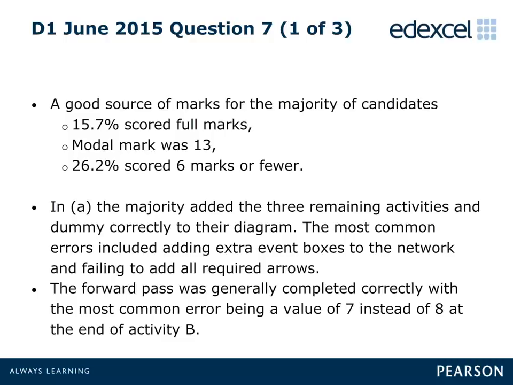Occasional errors included the absence of some or all of the arrows that needed to be added to the additional arcs. Or, more worryingly, many candidates added additional events to their diagram. In Part B, the forward pass was generally completed correctly, with very few errors occurring.